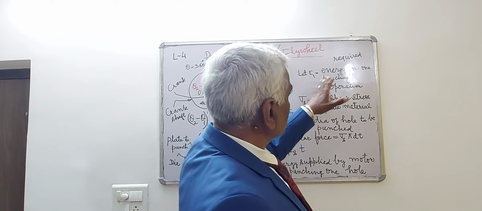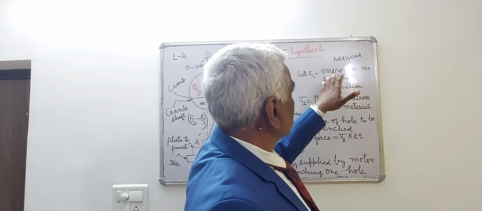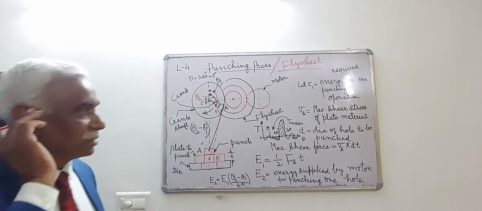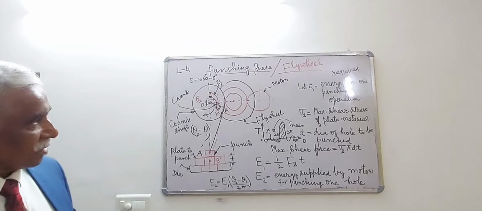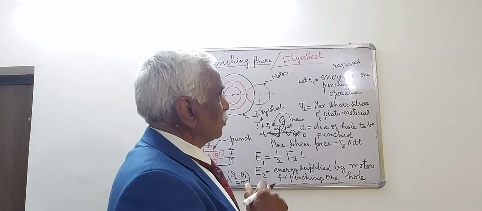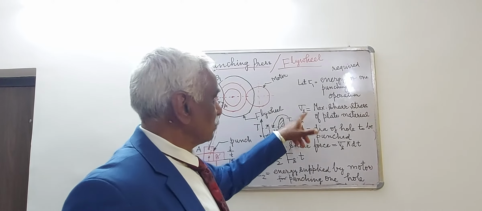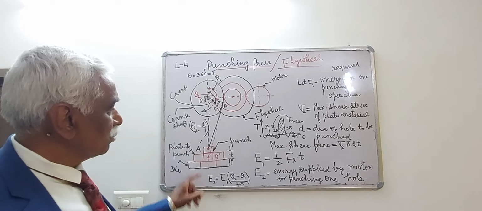Suppose E1 is the energy required for one punching operation, and sigma S is the maximum shear stress of the plate material which is to be punched. D is the diameter of the hole to be punched.